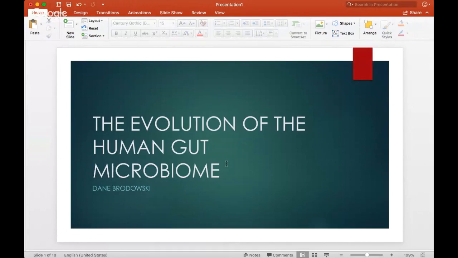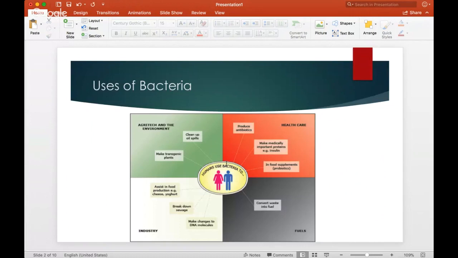So first, we're going to start off with uses of bacteria. We know that bacteria is being used every day for certain things. For example, it assists in food production with cheese, yogurt, ice cream. It also produces antibiotics and probiotics in the healthcare industry. It helps clean up oil spills and also converts waste into fuels. But most importantly, what we're going to talk about today is how it helps human life by residing in